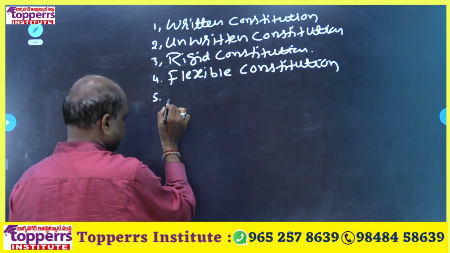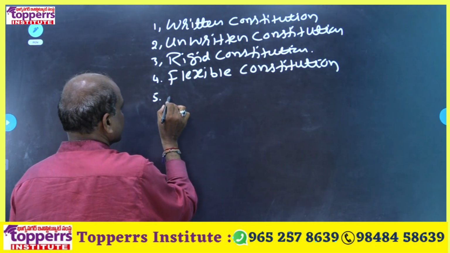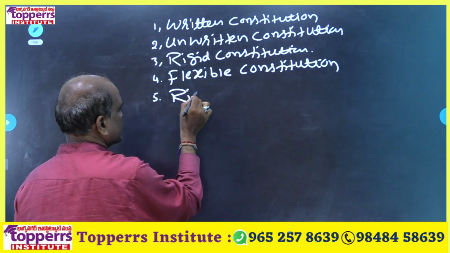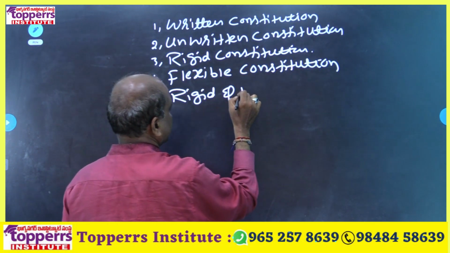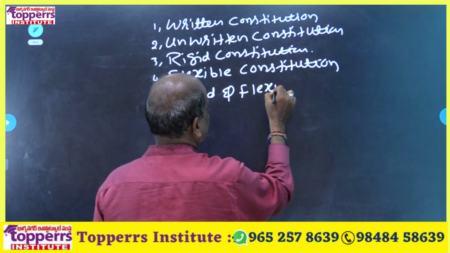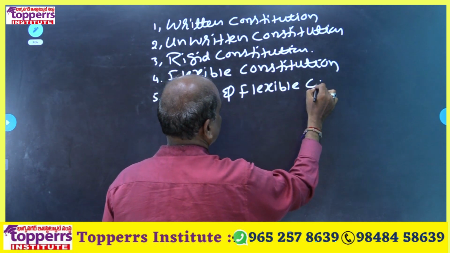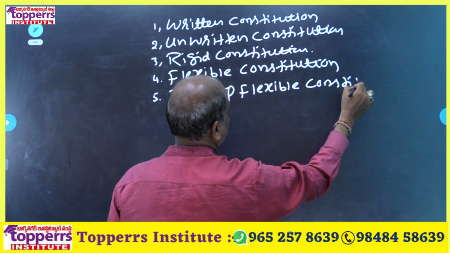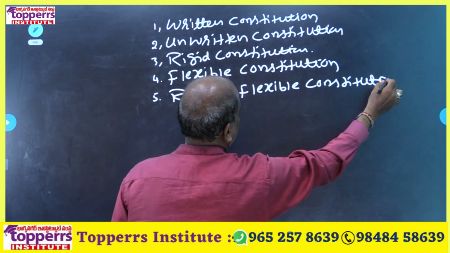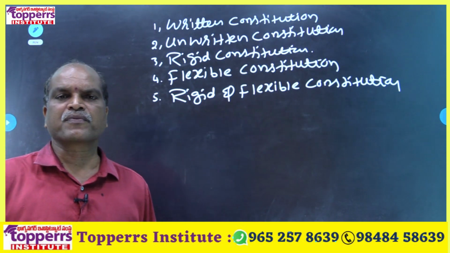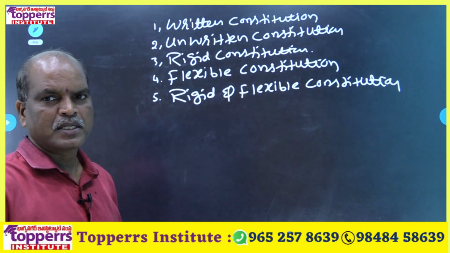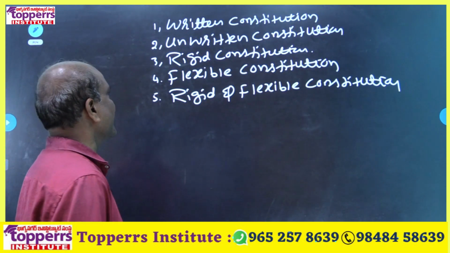Fifth one, rigid and flexible constitution. Okay. These are types of constitution in the world. How many types? 5 types.